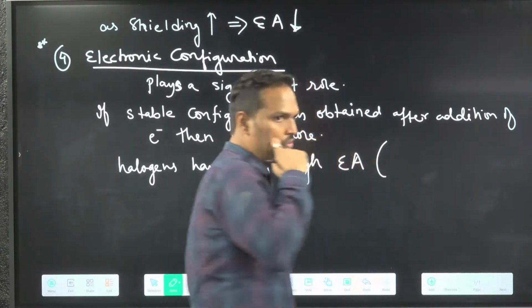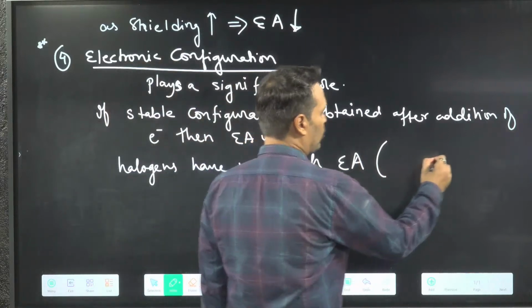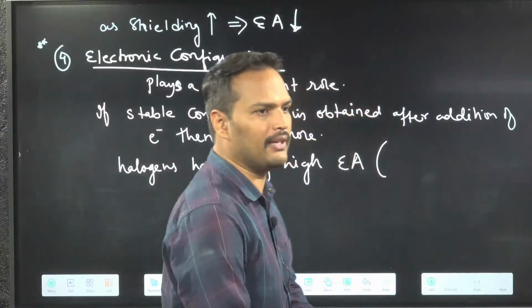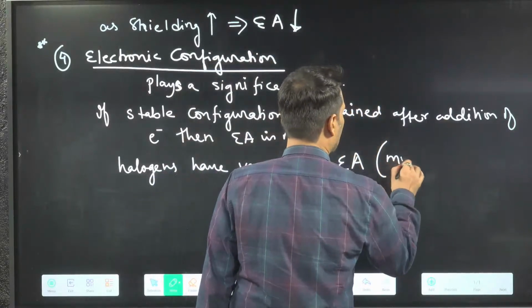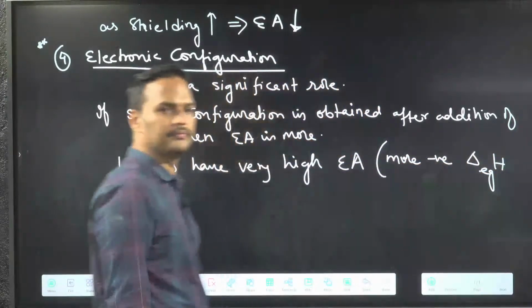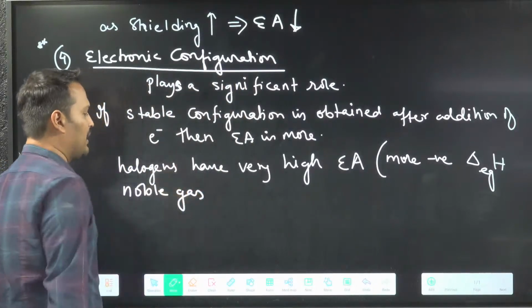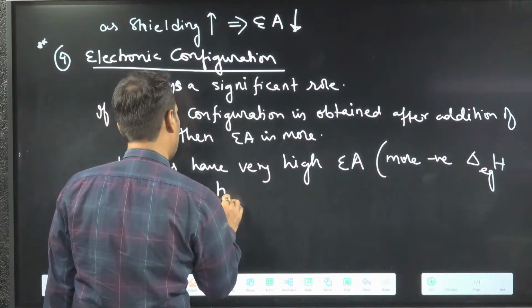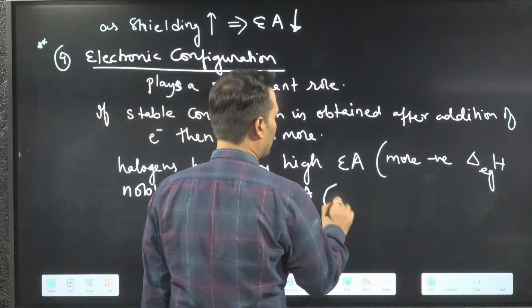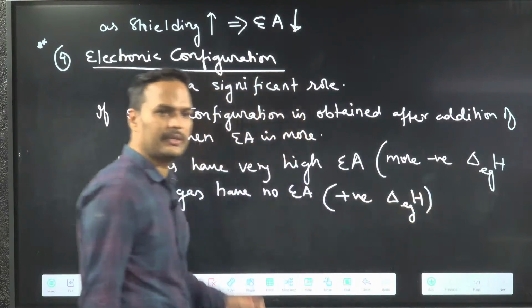In terms of electron gain enthalpy, what can I say? More negative electron gain enthalpy or less negative? More negative. Noble gas, already stable configuration, noble gas have no electron affinity. This means what you will say? Positive delta H Eg. ठीक है?